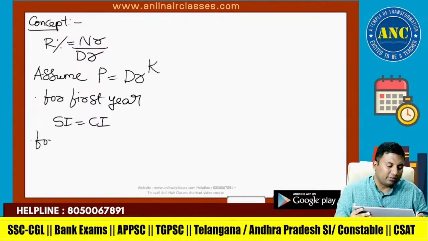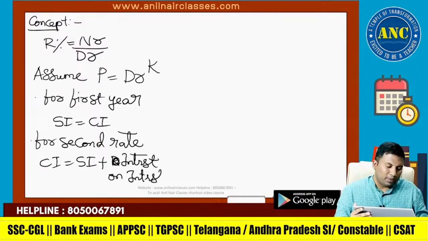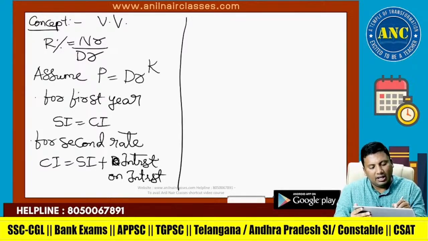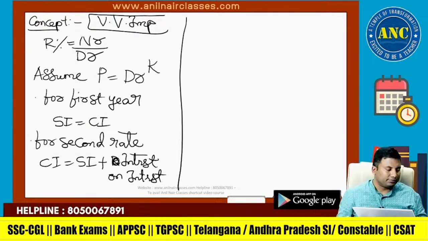For second year, CI is SI plus interest on interest. Please write this point. CI equivalent to SI plus interest on interest. Very, very important logic. After this logic, you will be able to solve the questions in seconds.